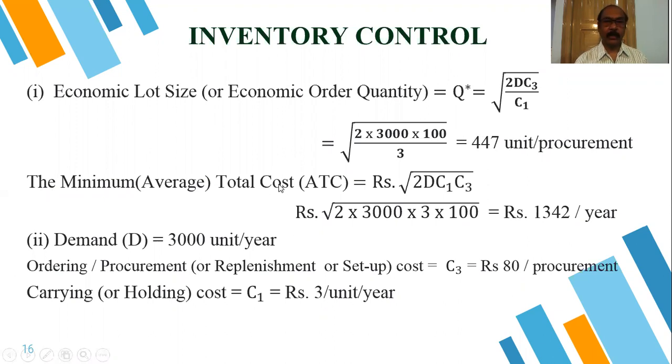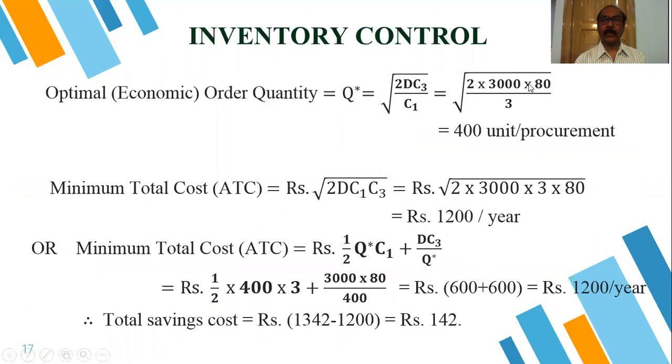Minimum average cost as per our formula, square root of twice D C1 C3, we get the value equal to 1342 rupees per year. Now the next part of the question: demand is the same, 3000. Now only the setup cost or ordering cost changes, that is C3 is equal to rupees 80, and holding cost C1 is the same 3 rupees. With this data again we find Q star and ATC. Then we have to compare.